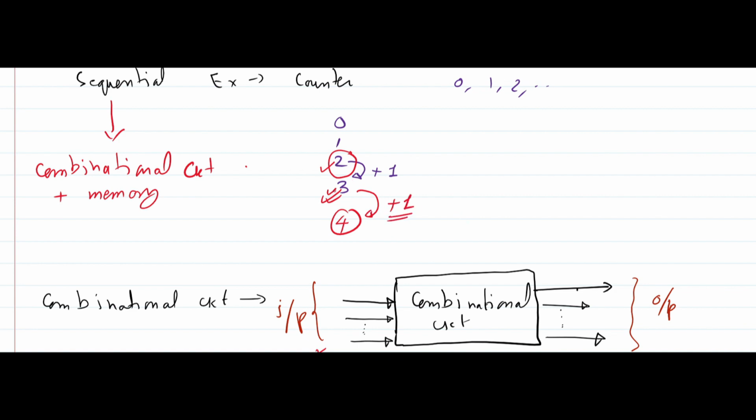This plus 1 is the present input, this 3 is the previous output, this 4 is the next output. Now if I want to get my next output, I will take this previous output plus the present input, which is plus 1, and then I will get 5, which is the present output.